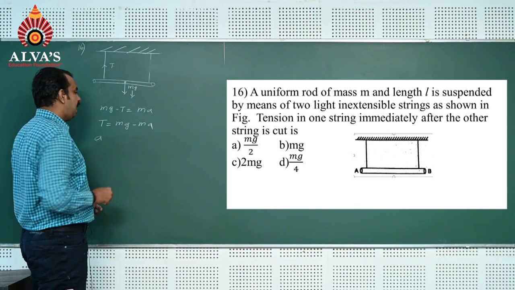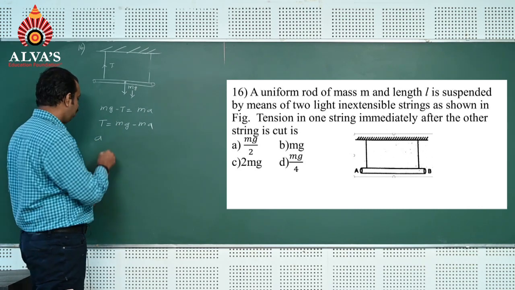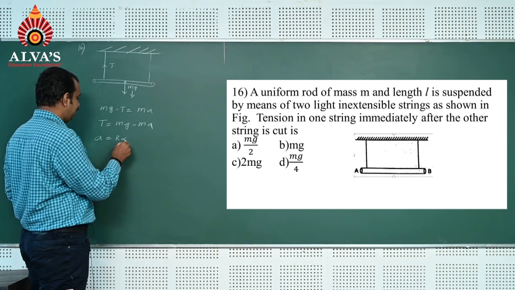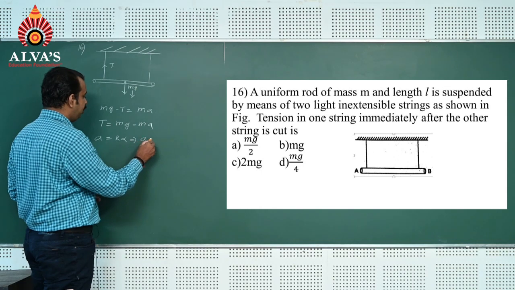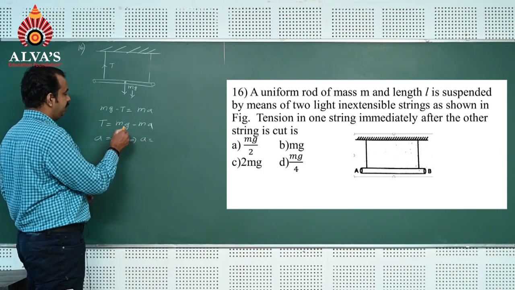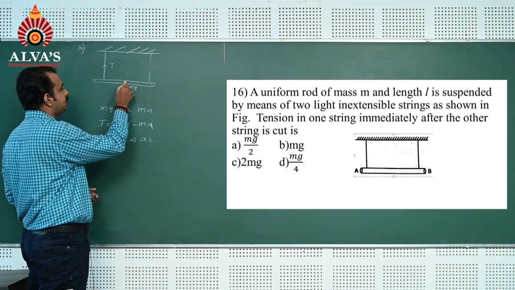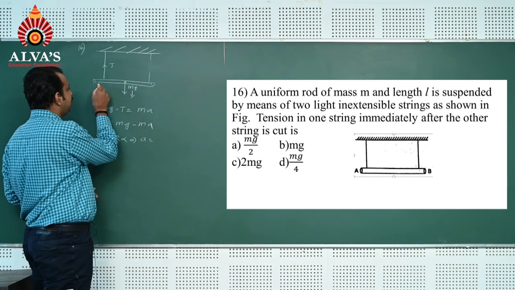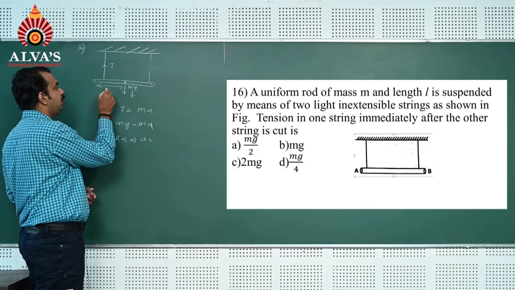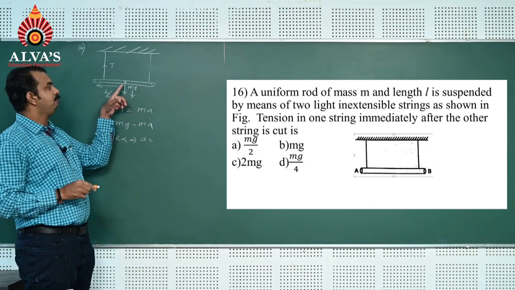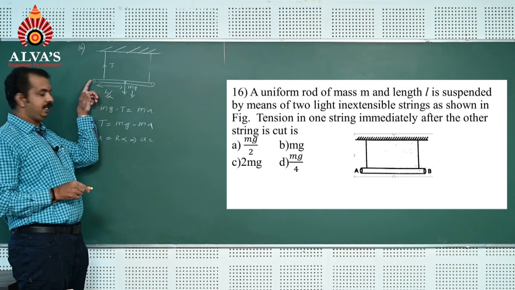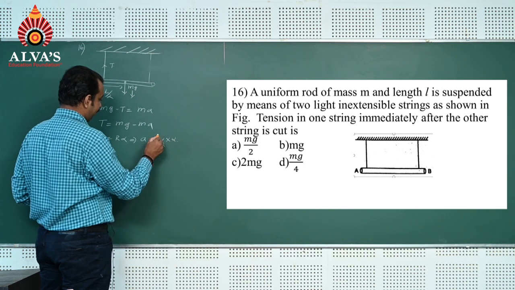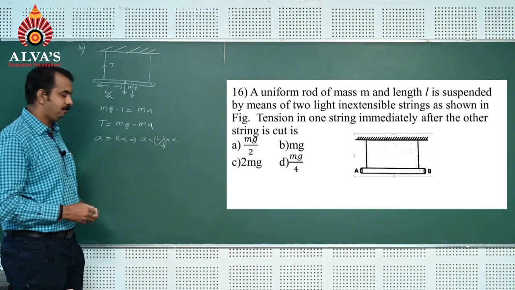It is the acceleration of the center of mass of the rod. A can be written as R alpha, if you know the formula. R is the perpendicular distance from the force to the point about which the rod rotates. This distance is L by 2. The length of the rod is L, so the length from the center of mass to the other end is L by 2. It is L by 2 into alpha. Now we should find out alpha.